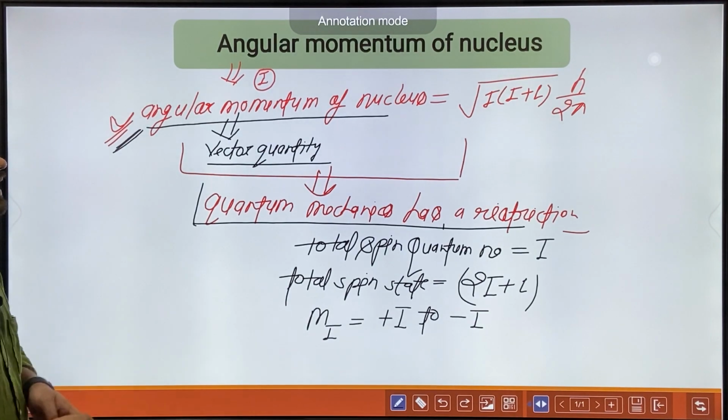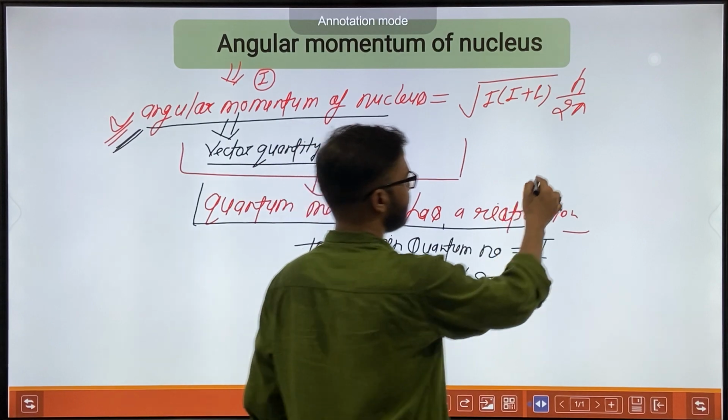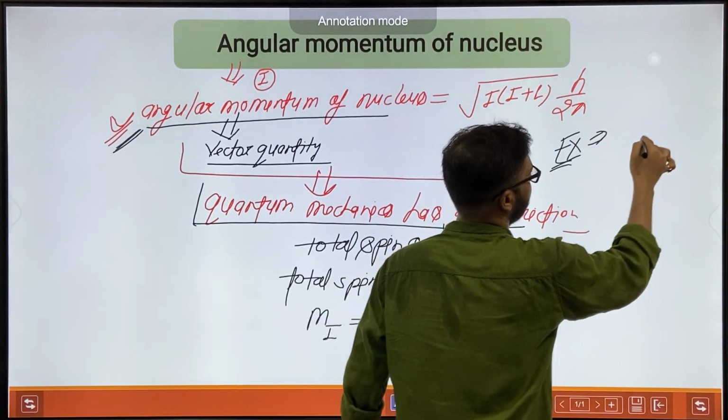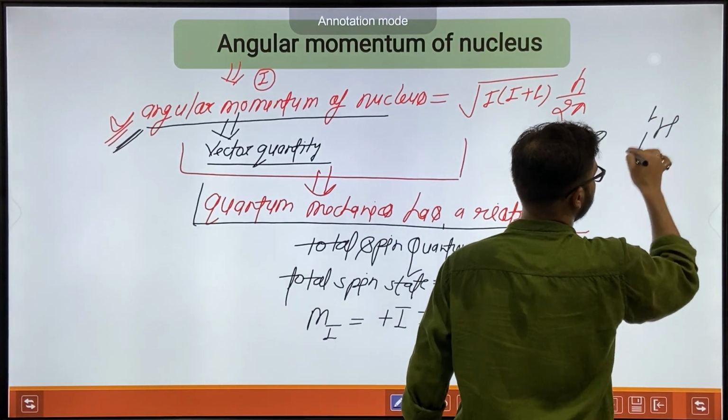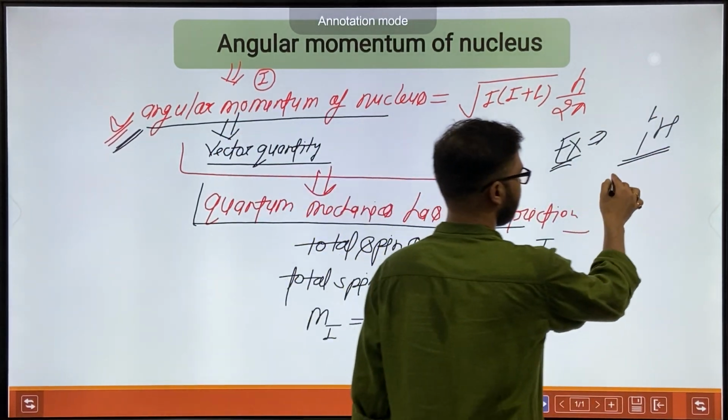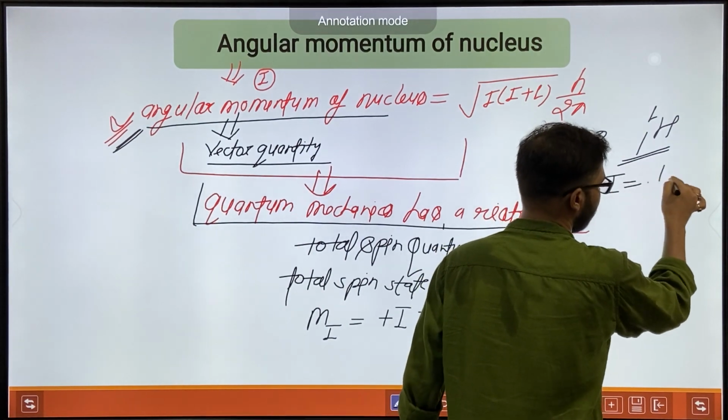Okay, let me explain. I am taking a simple example, a proton. A proton has a spin quantum number of half.